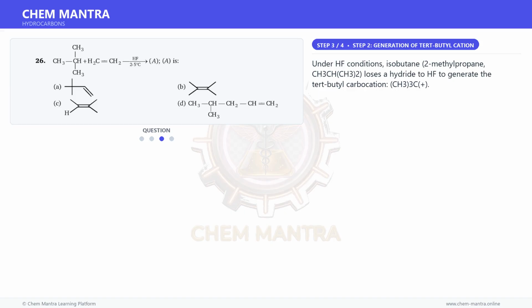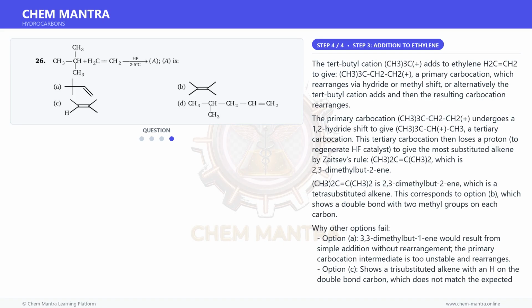Moving on to the next step. Under HF conditions, isobutane, or methylpropane, (CH3)3CH, loses a hydride to HF to generate the tert-butyl carbocation, (CH3)3C+. And for the final step, the tert-butyl cation, (CH3)3C+, adds to ethylene, H2C=CH2, to give (CH3)3C-CH2-CH2+, a primary carbocation, which rearranges via hydride or methyl shift, and then the resulting carbocation rearranges.